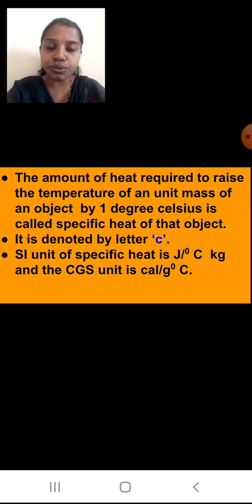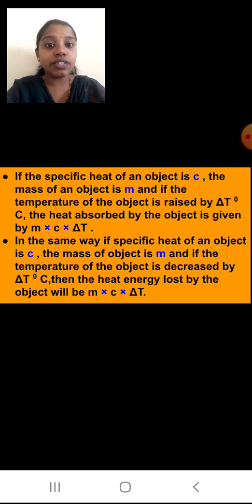Both you are going to use in the sums, okay. I hope you have understood what specific heat capacity is. In simple words, this is the capacity of the object to absorb heat, and all objects have different heat capacity.